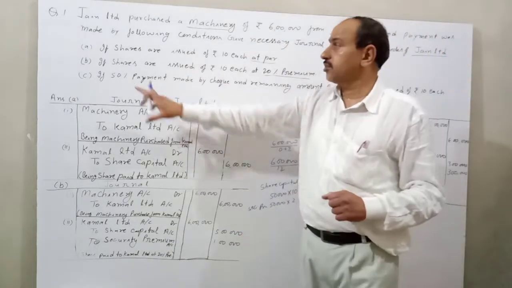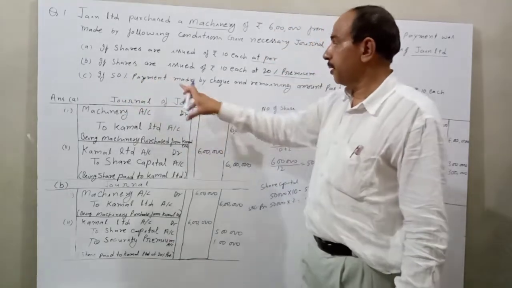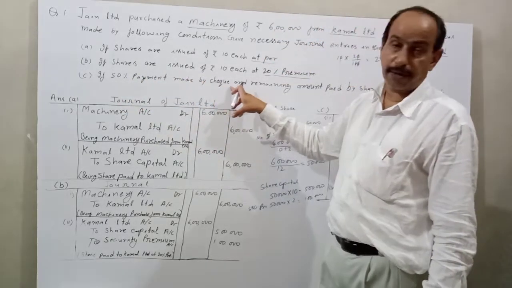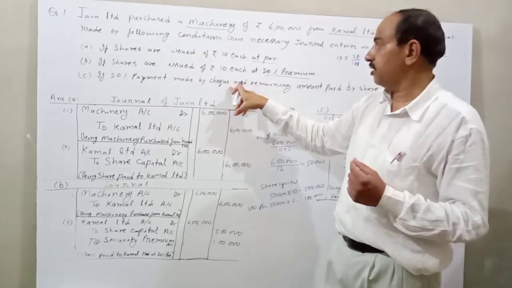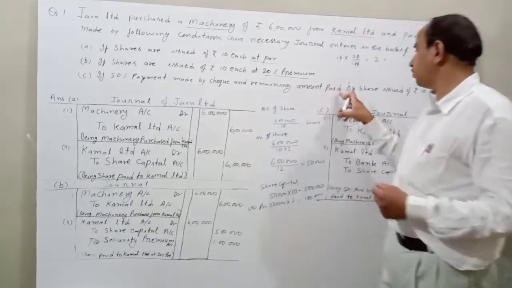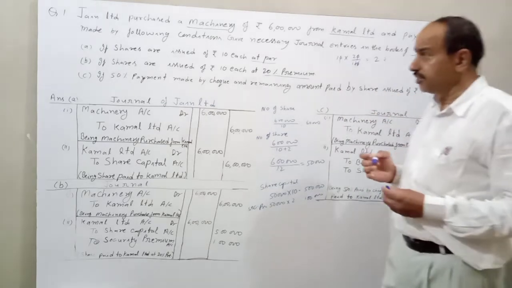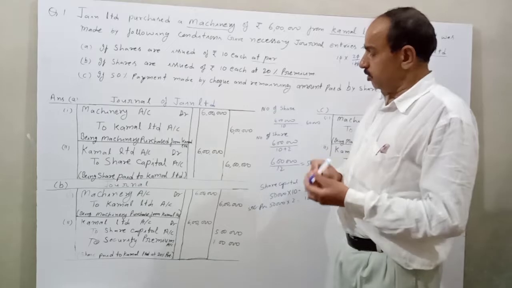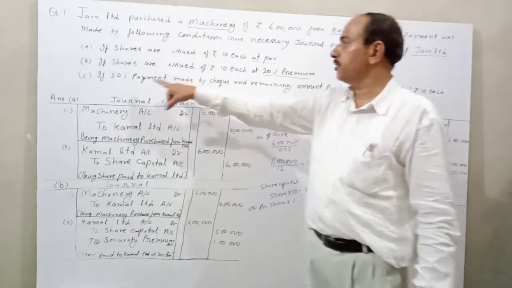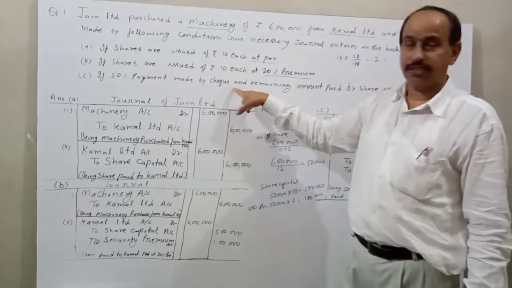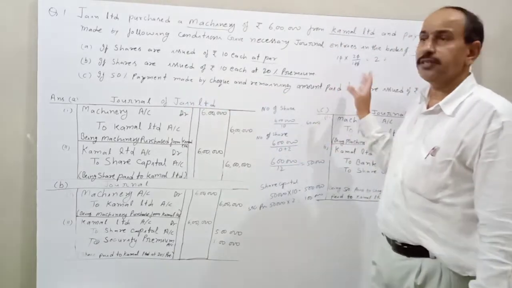According to the third situation, 50% payment is made by cheque, and the remaining amount is paid by shares issued of rupees 10. In this situation rupees 6 lakh is paid half, that is 50%, by cheque and the remaining 50% by shares.